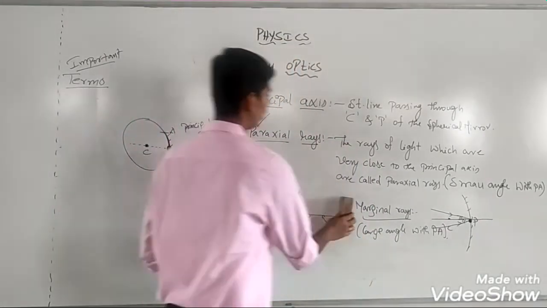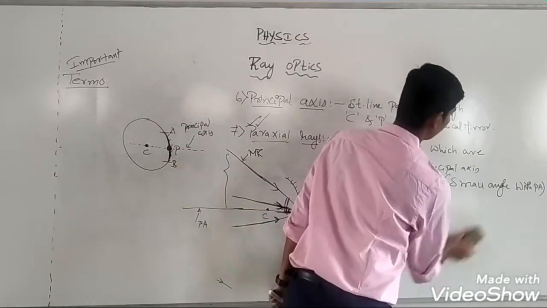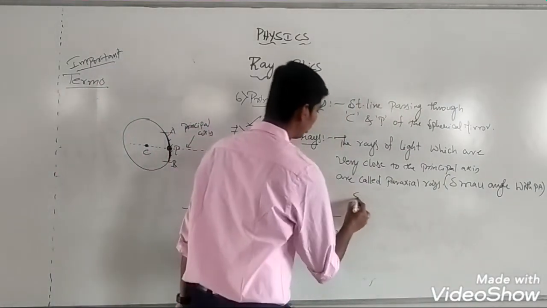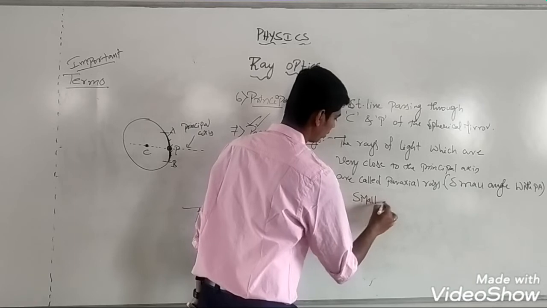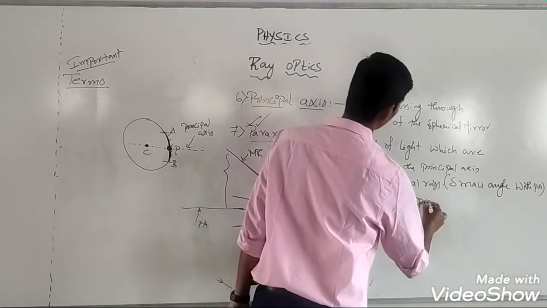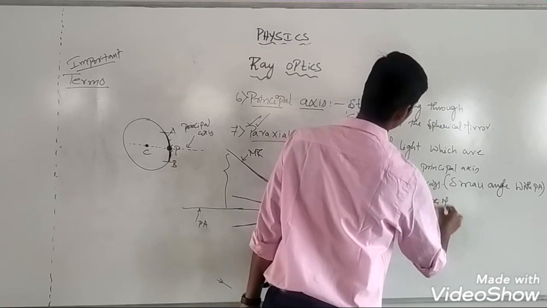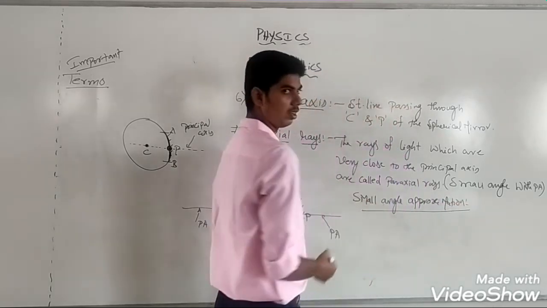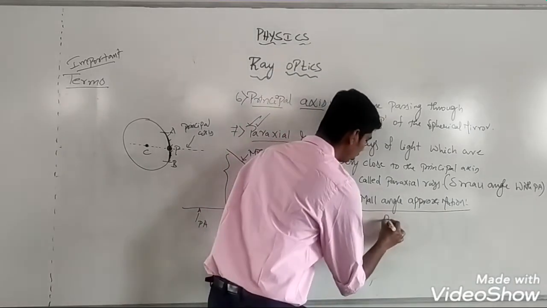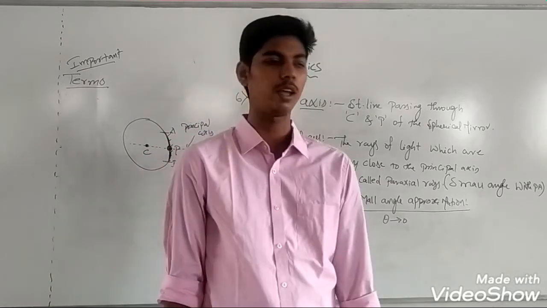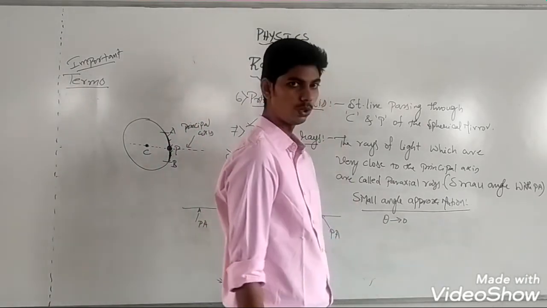Paraxial rays make a very small angle with the principal axis. Whenever the small angle approximation comes up, you need to remember this. Small angle approximation. When I say the angles are small, the angle will be tending to 0.